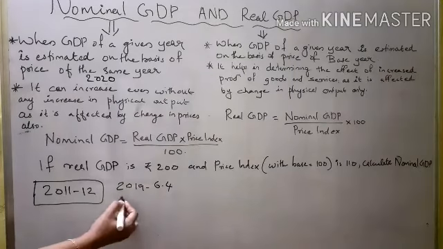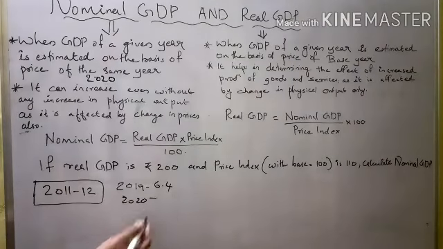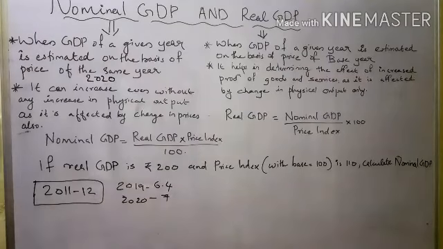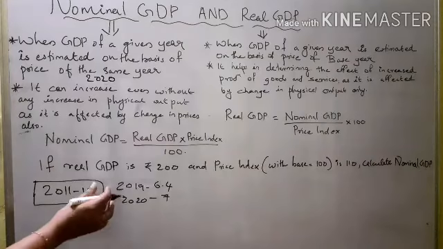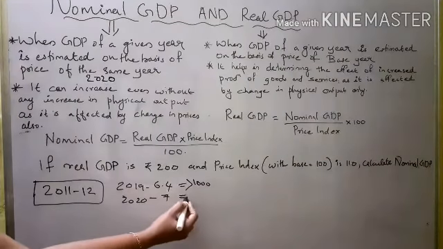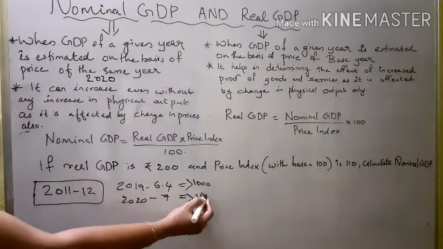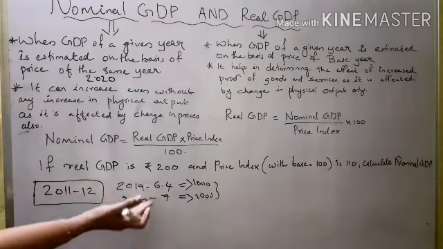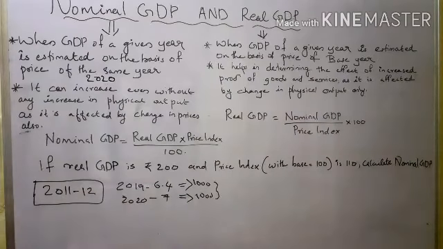Then in 2020 this GDP increases from 6.4 to 7 without increasing the production, without increasing the total output. That means in 2019, 1000 units were produced and in 2020 also 1000. The physical output did not change, it is the same. But then how did this GDP increase from 6.4 to 7?